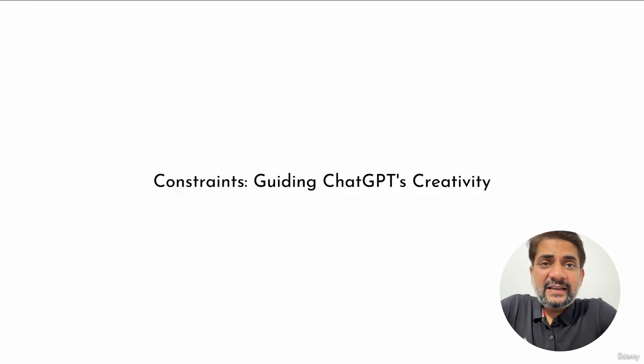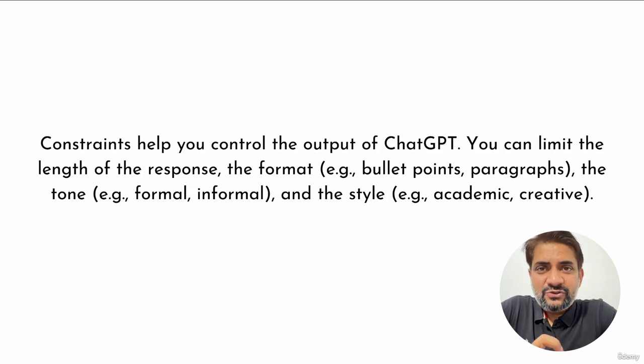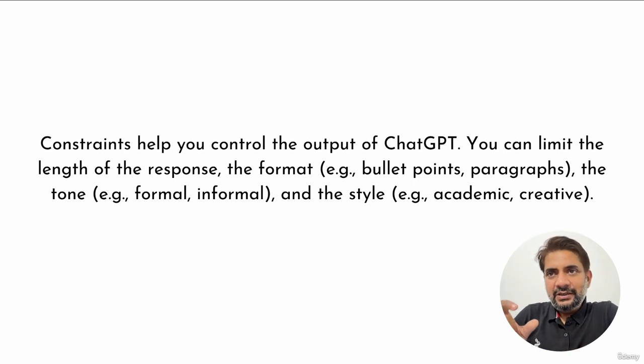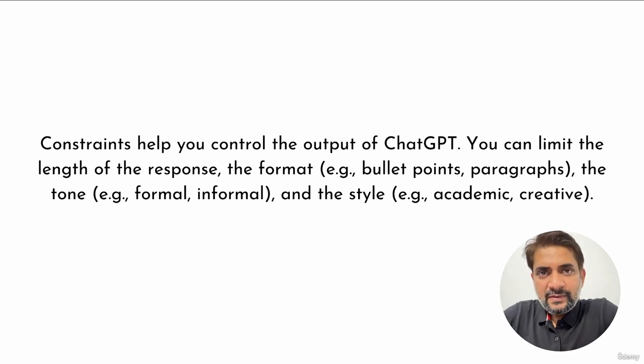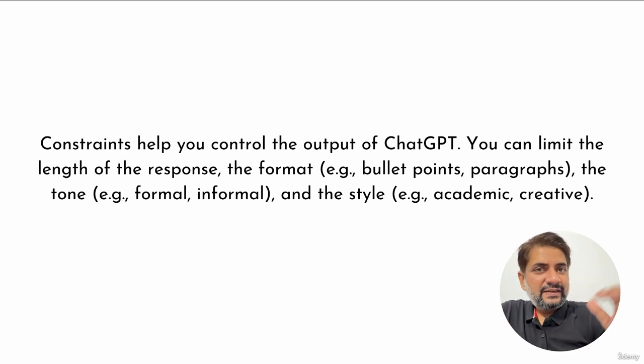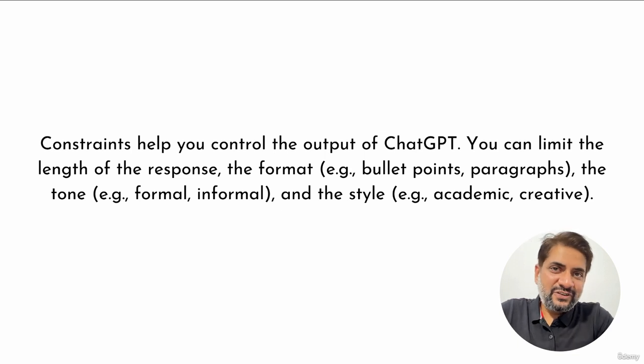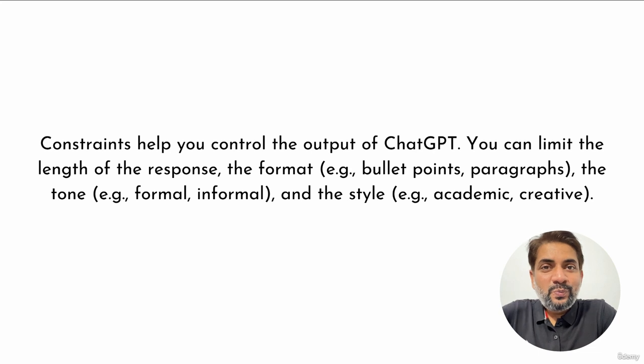Constraints. Guiding ChatGPT's creativity. Constraints help you control the output of ChatGPT. So you can limit the length of the response, the format, the tone, and the style. So when you are asking ChatGPT to write an essay on climate change, you also add a constraint that this is for a 10-year-old boy, or a 40-year-old person who is a professional or an expert in climate change. So who the expected user of your essay is going to be, you need to tell ChatGPT so that it can create the content accordingly.